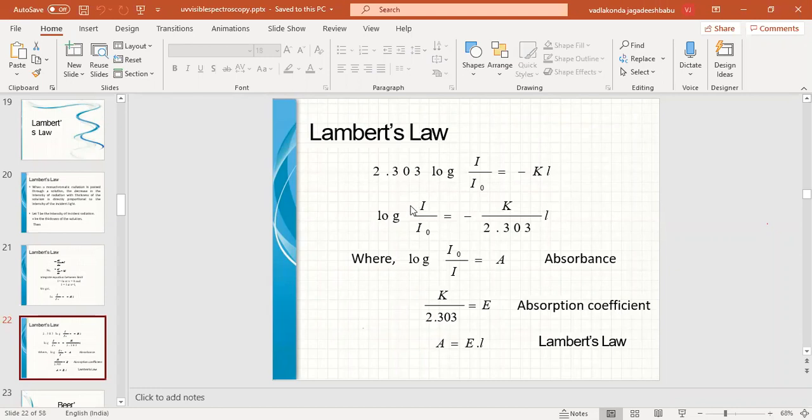According to this equation, if we substitute, A equals epsilon L. Actually this is epsilon, we call it epsilon L. That is, absorption equals absorption coefficient times L, the length of the solution. So according to this, the absorption of the solution will depend upon the length of the solution. L is the length of the solution.